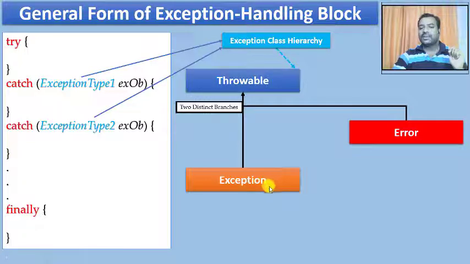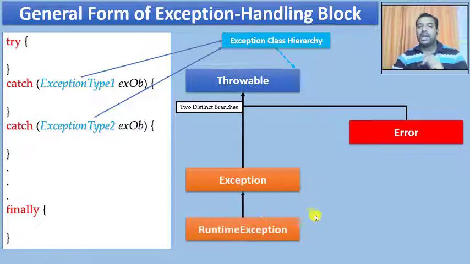And so the Exception class is a subclass which inherits the properties from Throwable as a superclass. And further, this Exception class has been inherited by RuntimeException. The RuntimeException is going to inherit the properties of the Exception class. Now this becomes a subclass and this becomes a superclass.